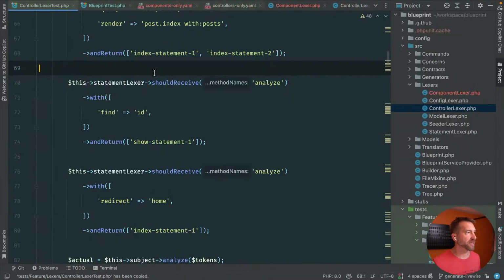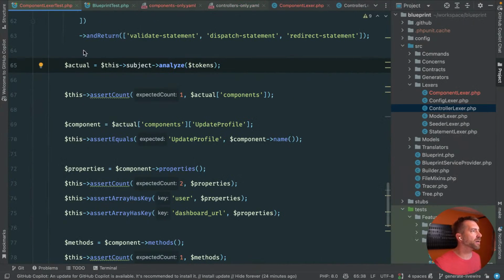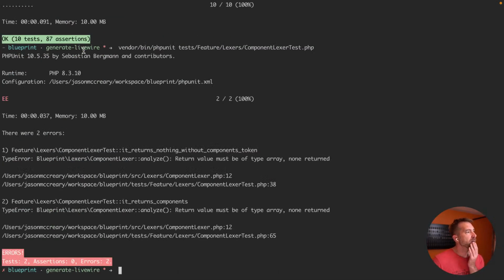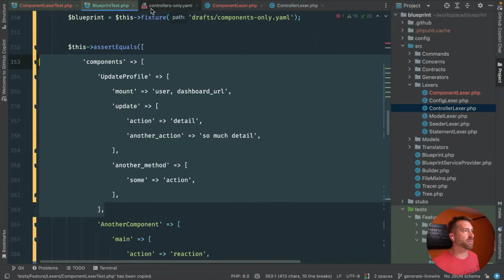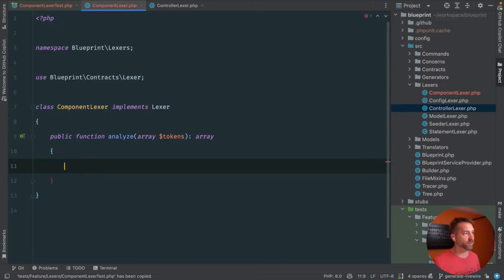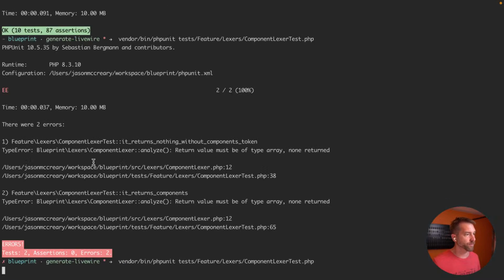Oh, that was the wrong one, that's the controller lexer. Component lexer is the one I want. Let's close all this other stuff. Okay, they both totally fail because my return type's not right. Do the simplest thing you possibly can. It's supposed to return an array, so let's return an empty array.